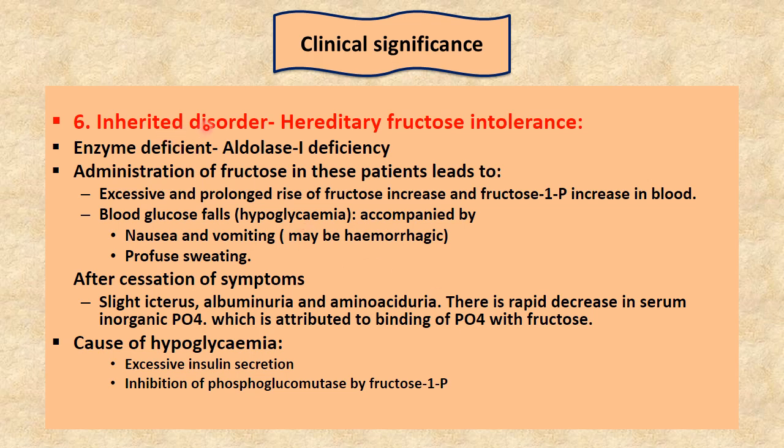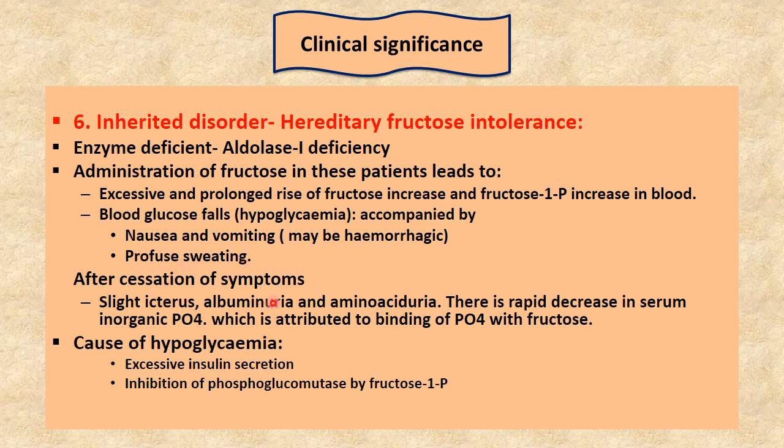Then the sixth is an inherited disorder known as hereditary fructose intolerance. This hereditary fructose intolerance is due to deficiency of the enzyme aldolase B, and administration of fructose in these patients may lead to an excessive and prolonged rise of fructose and fructose 1-phosphate in blood. Blood glucose falls, that is hypoglycemia occurs, with nausea, vomiting and profuse sweating.